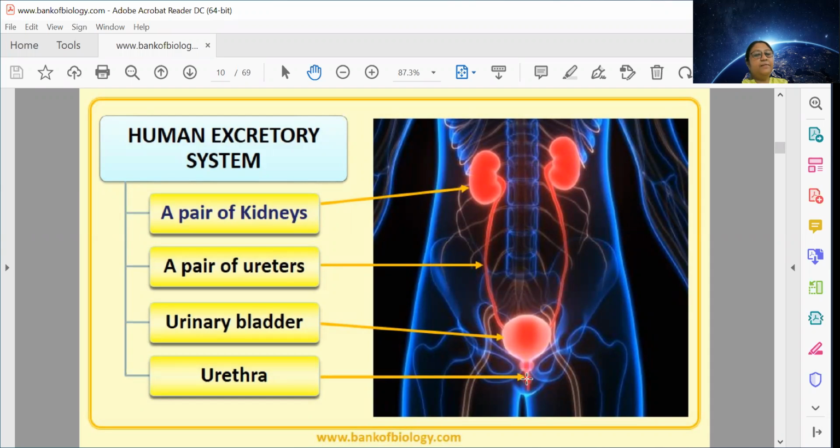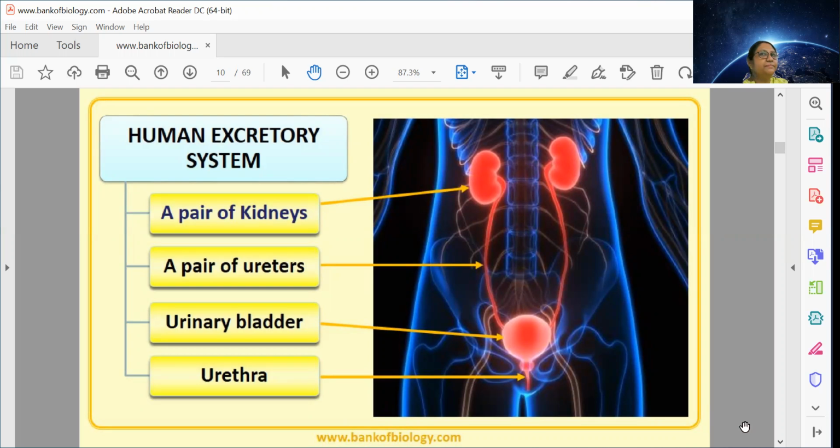And there is a pipe-like structure which is throwing urine outside, that is called the urethra. The urethra opens up into a pore which is called the urinal pore.